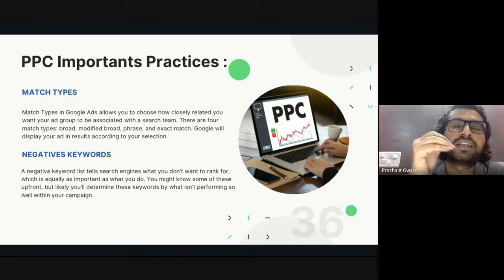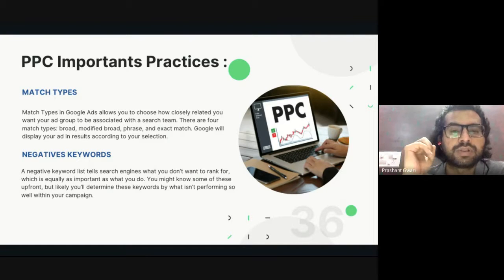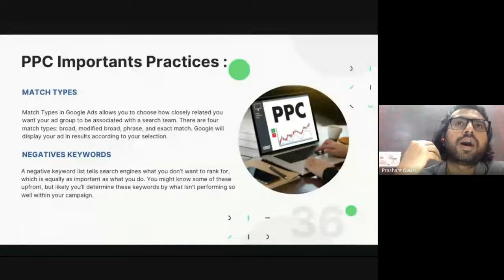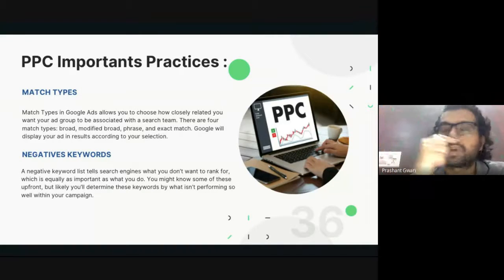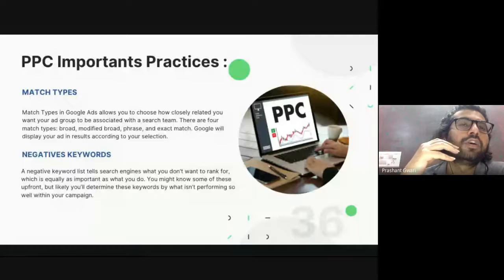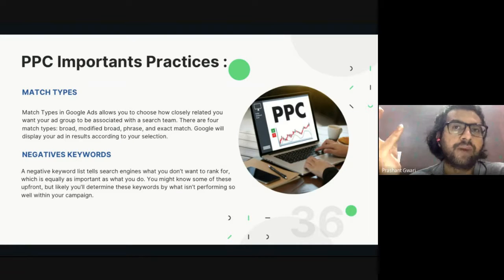Because in the phrase match, they add one or two extra words to your keyword. Then the negative keywords we already learned about: adding those keywords which we don't want our website to appear or rank for, like free digital marketing courses or offline digital marketing courses, or any negative keyword which we don't want to rank for, we can put in the negative keyword section. If you don't do that, you will lose a lot of your marketing budget.